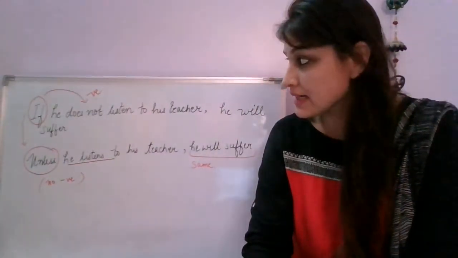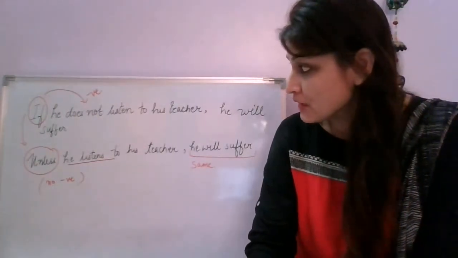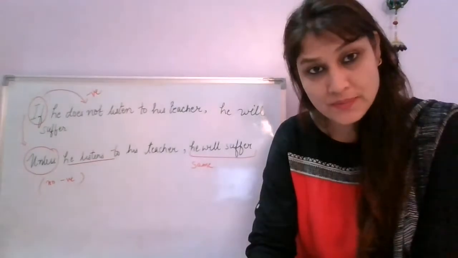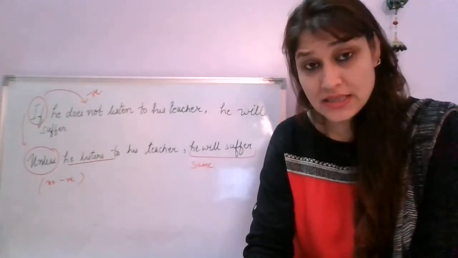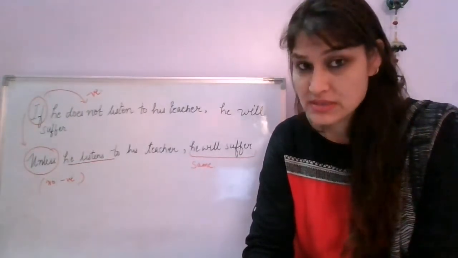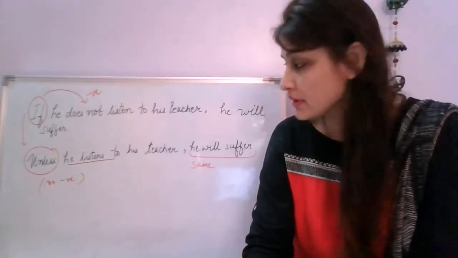Now see here, I have written a sentence for you to understand. If he does not listen to his teacher, he will suffer. You can understand there's a condition attached to it, that in case he does not listen to his teacher, then of course he will suffer. He will be punished, or there might be a problem for him.